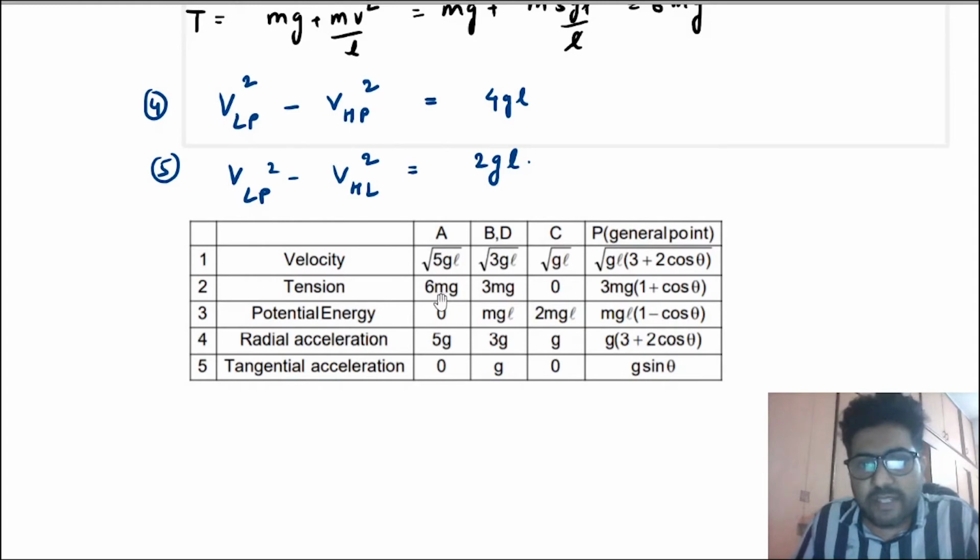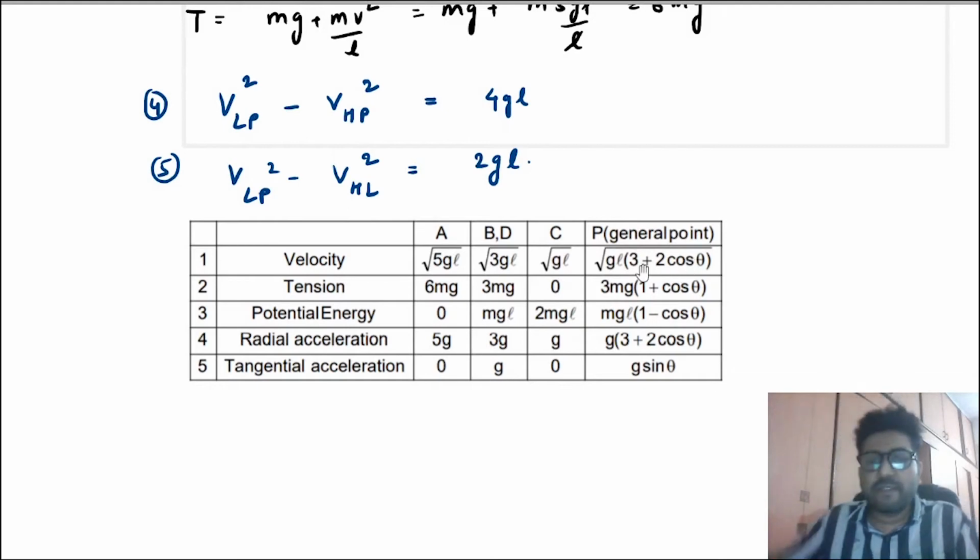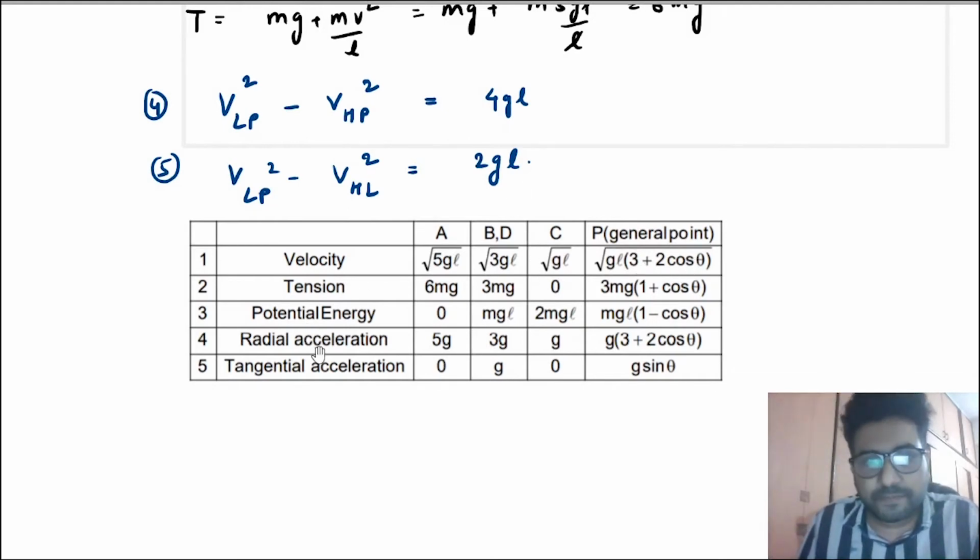The tension will be 6 mg, 3 mg, 0. This is for any general point. If you can remember, that is very good. Otherwise, we'll use energy conservation to find the velocity at any general point.